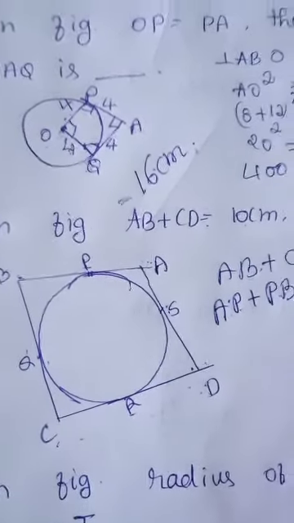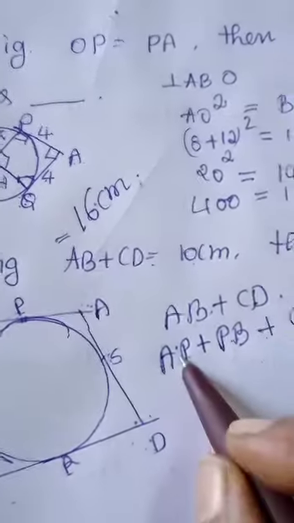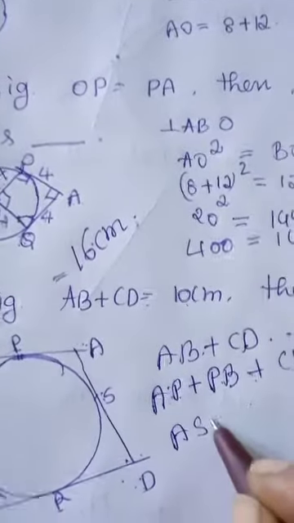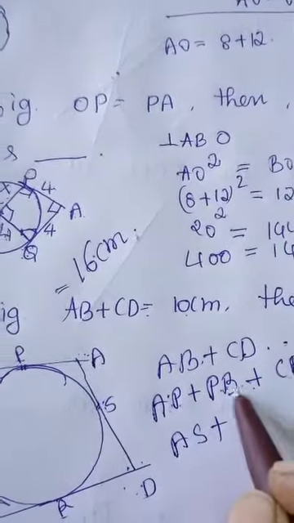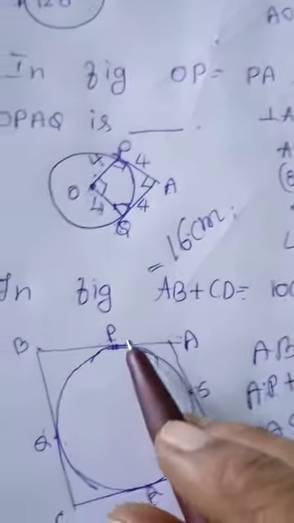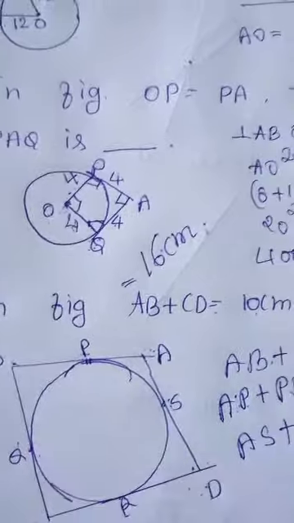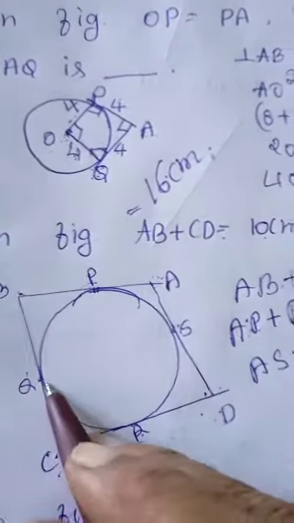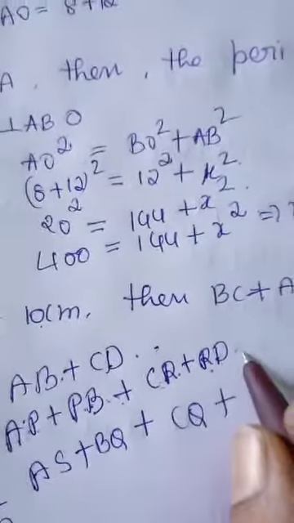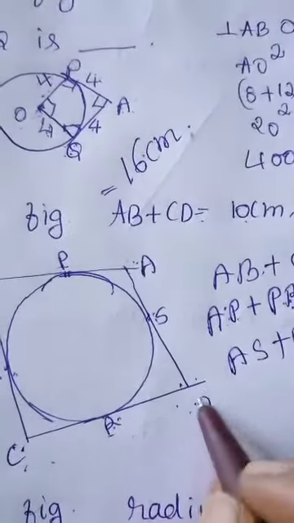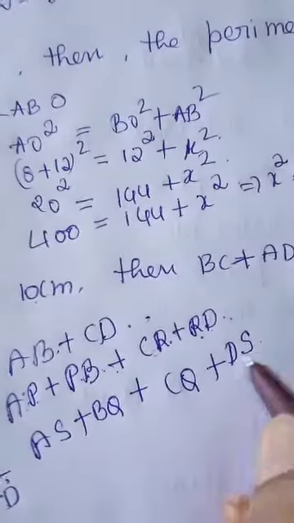See here AP is equal to AS. Also PB can be written as BQ. And CR is equal to CQ. So I write this as CQ plus RD. See here RD is equal to DS. So I can write this as DS.